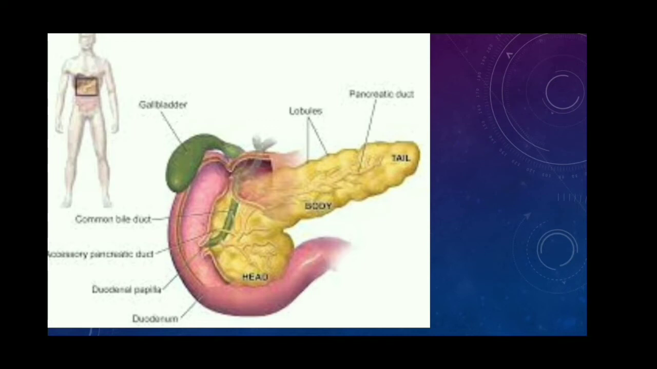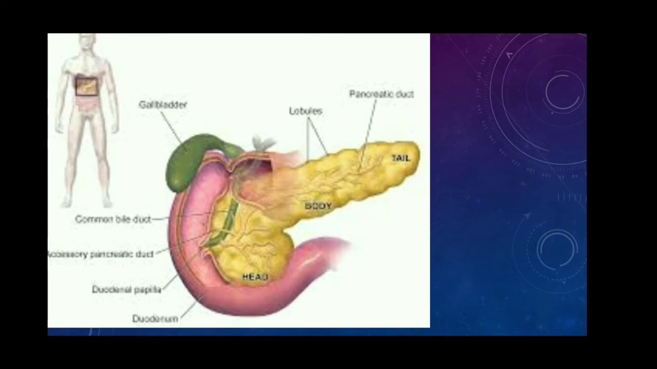In the endocrine part, the pancreas secretes 2 hormones. In this pancreas, certain groups of cells are there. At the surface of the pancreas, some interspersed clusters of cells are there. They are called islets of Langerhans. These islets of Langerhans contain 2 kinds of cells, alpha cells and beta cells. The alpha cells secrete the hormone glucagon and beta cells secrete insulin.